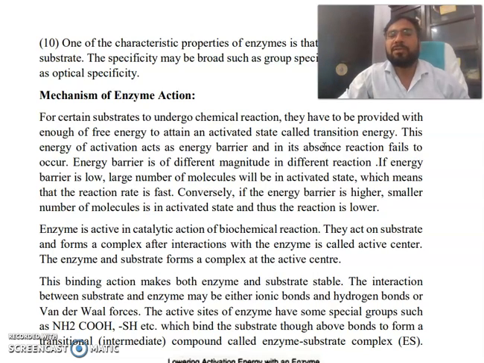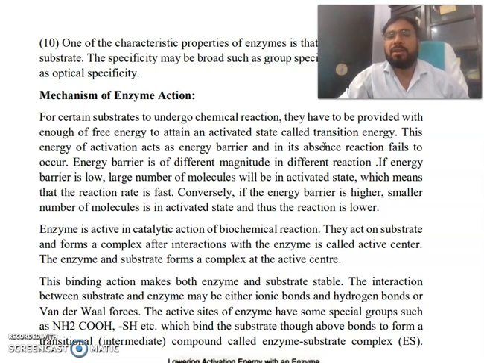The energy barrier is of different magnitude in different reactions. If the energy barrier is low, a large number of molecules will be in the activated state, which means that the reaction rate is fast. Conversely, if the energy barrier is higher, a smaller number of molecules are in the activated state, and thus the reaction is slower.